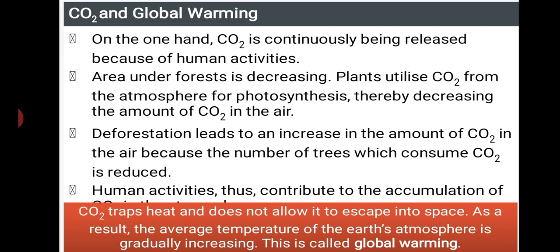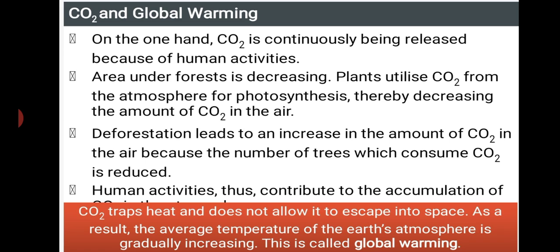The area under forest is decreasing, isn't it? That area is being utilized for other purposes, for the construction of buildings. We all know that plants utilize carbon dioxide from the atmosphere for photosynthesis, thereby decreasing the amount of carbon dioxide in the air.